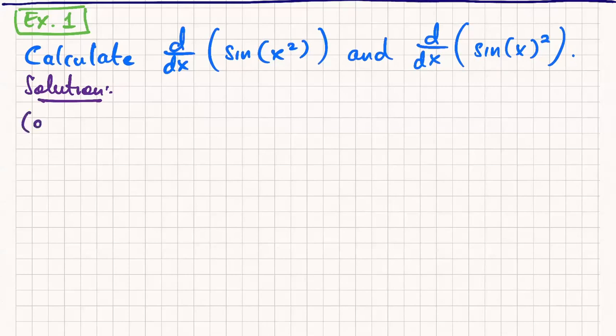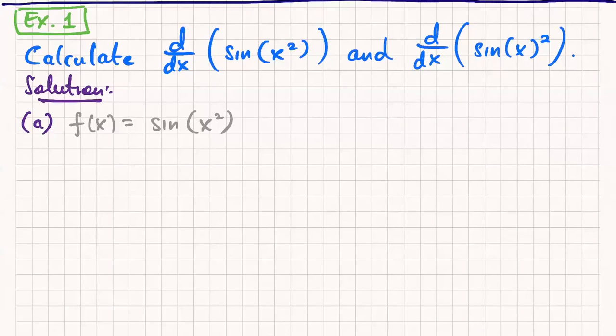Okay, so I didn't label this part A, part B, but you get the idea, part A and part B. So let's look at this function, the first one, which is sine of x squared. Right now, just to make sure we understand how chain rule works, I want to go a little bit slowly. Let's use the stencil.